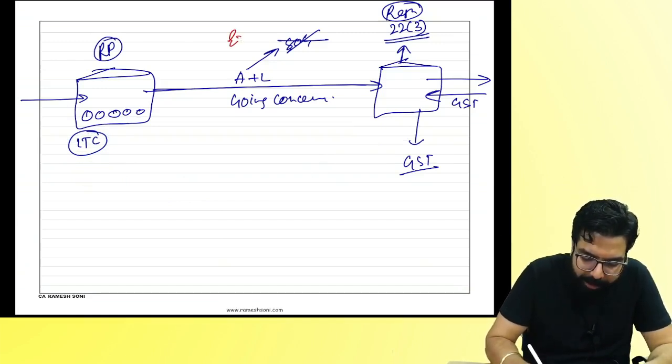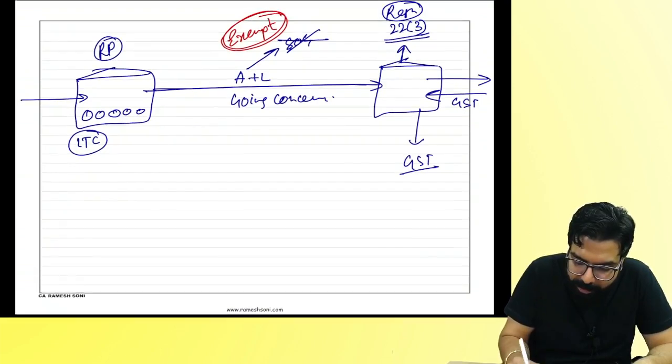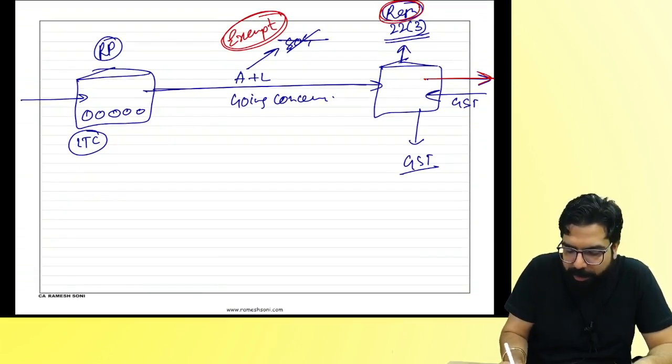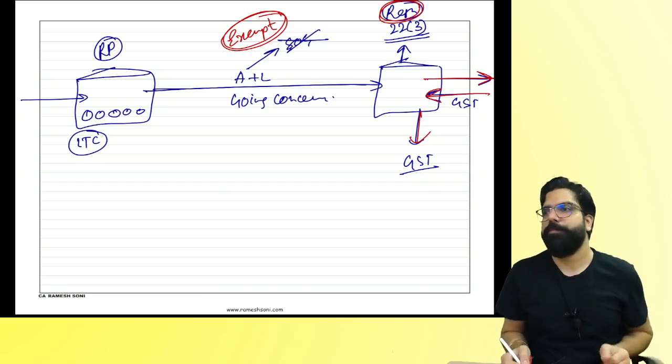So here GST will be exempted. I linked the exemption chapter. And here he has to take registration so that when he sells, he can collect GST and pay it to the government. Are we 100% clear? Chalo.